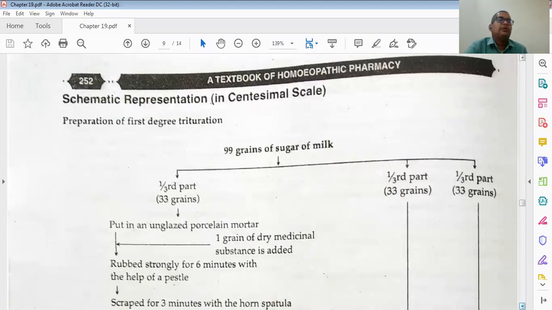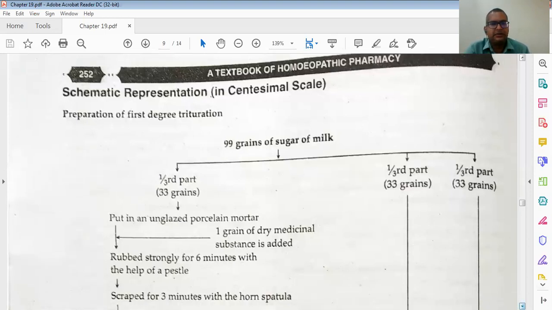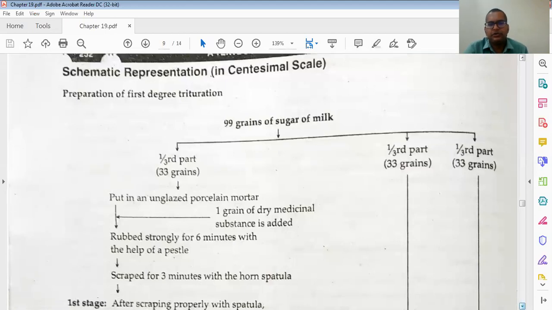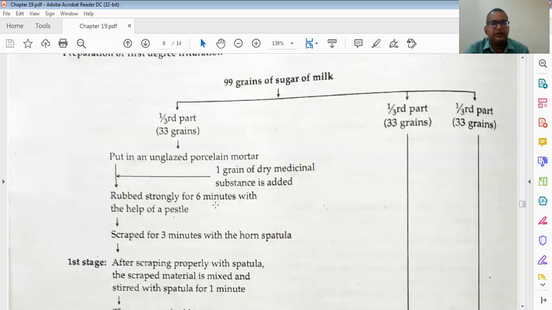Now we will go to the next part, schematic representation in the centesimal scale. How will it go? It means how we will do the trituration process. So, preparation of first degree trituration: 99 grains of sugar of milk. One third part is 33 grains, as we already know. One third will be 33 grains, and another third will be 33 grains.